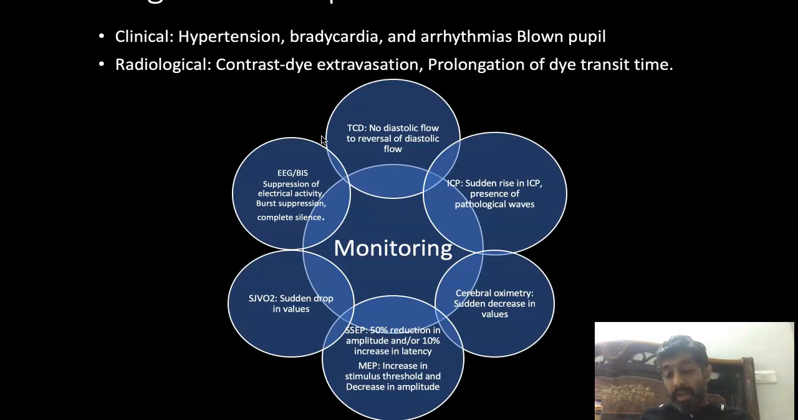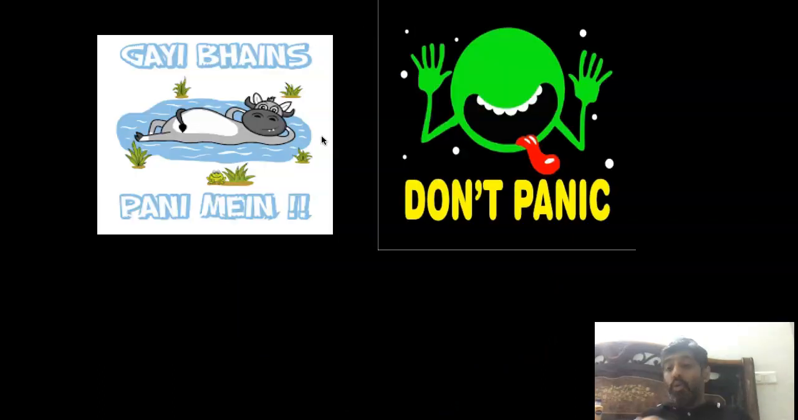If you are monitoring evoked potentials, you can see a drop in amplitude and an increase in latency. As you are monitoring SjVO2, there is a certain drop in values. So this is how you are able to monitor these patients. But if there is a complication, don't panic. A cool anesthetist is the best anesthetist.